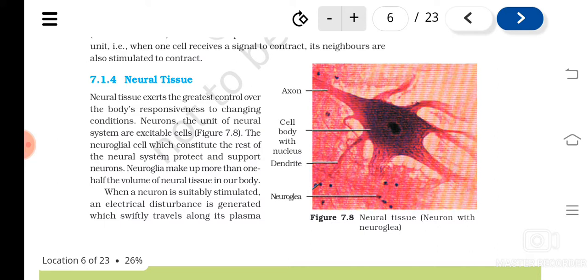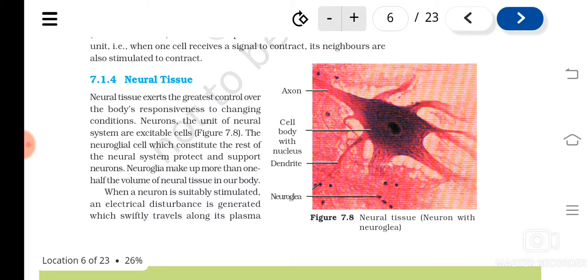Neurons are the cells, and neuroglia are the tissue that make up more than one half of the volume of neural tissue in the body. So neural tissue consists of what? In neural tissues, neuroglia constitute more than half of the volume of the body.